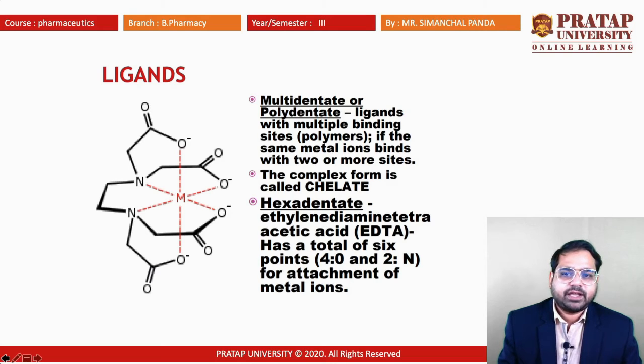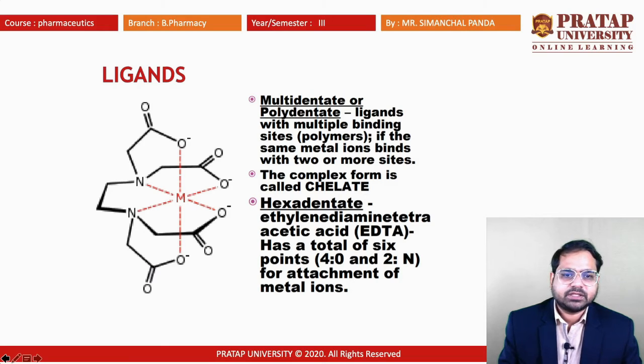Here we can see that there is a metal that can bind with the oxygen that is present outside and the nitrogen. They will make coordinate bonds, and as multiple coordinate bonds are formed, these are known as polydentate ligands.